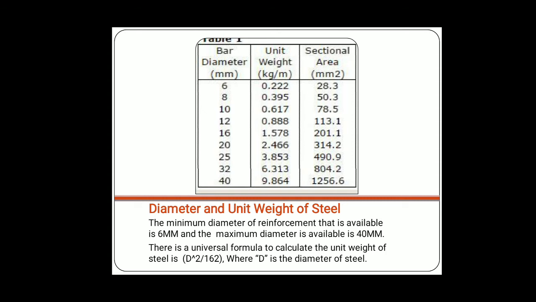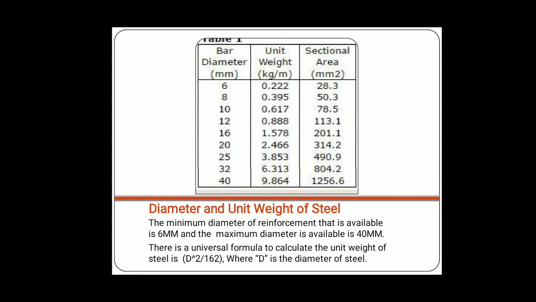The minimum diameter of reinforcement available is 6 mm, and the maximum diameter available is 40 mm. So these are the list of diameters in which steel is available. In total, 10 diameters of bar are available.